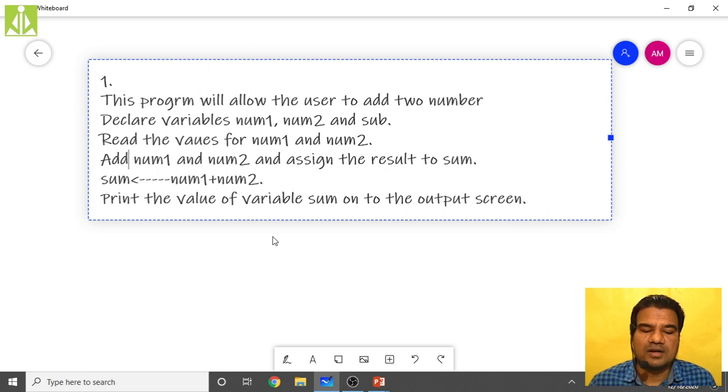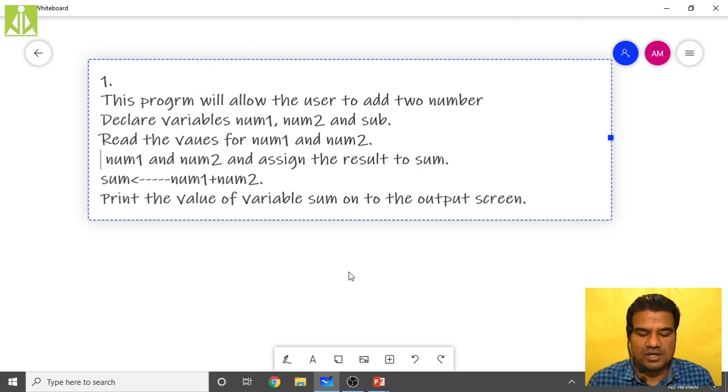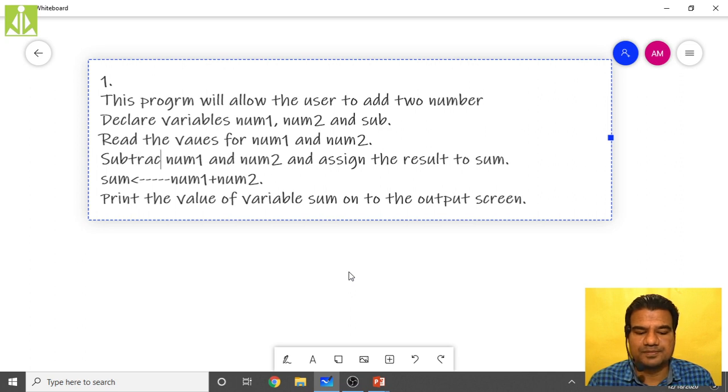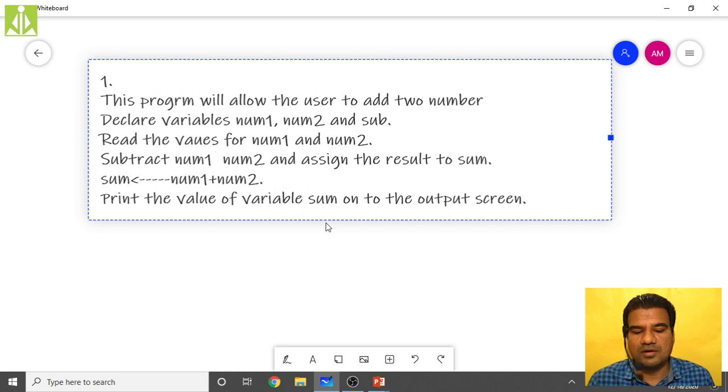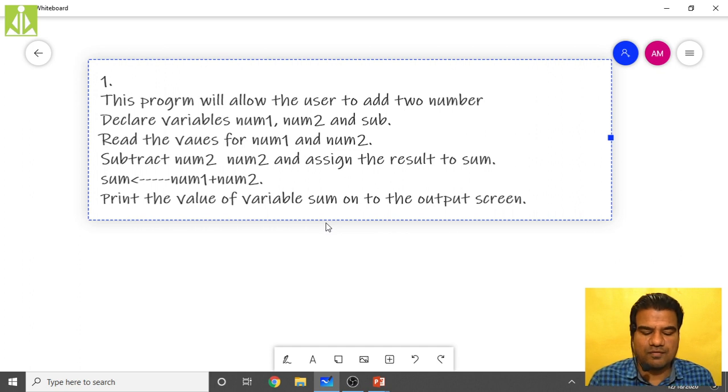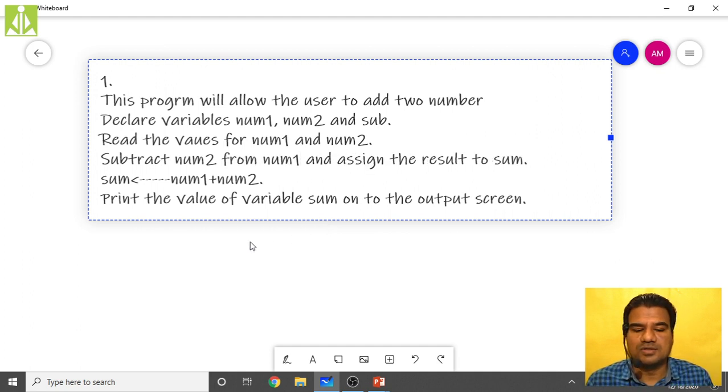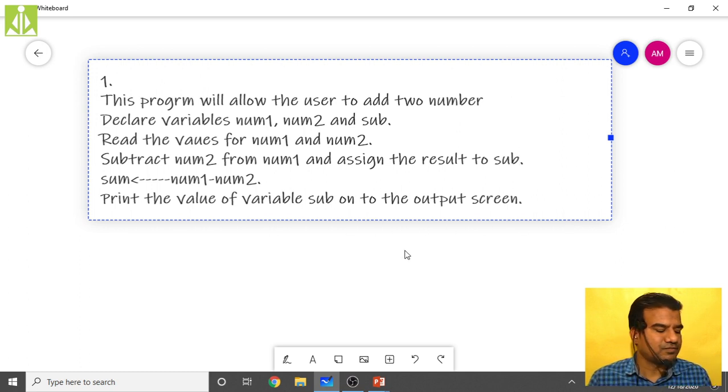Here, instead of add, we have to put subtract: subtract num2 from num1. So over here, change the symbol to minus. Assign the value to sub. Print the value of sub.